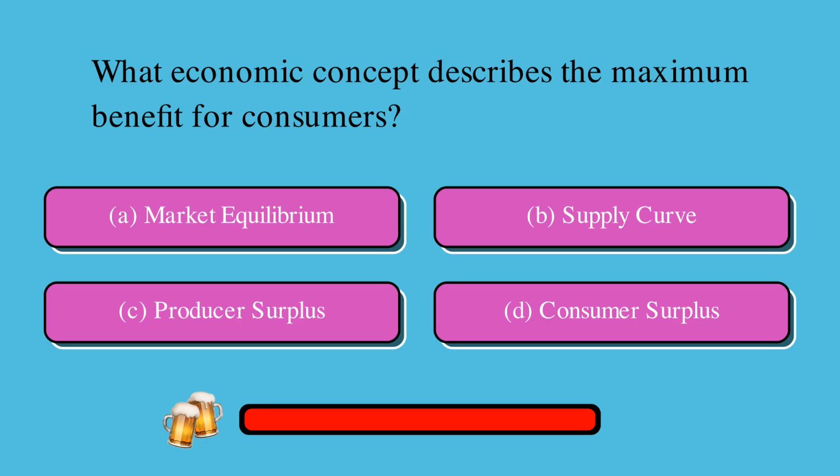What economic concept describes the maximum benefit for consumers? Is it A, market equilibrium, B, supply curve, C, producer surplus, or D, consumer surplus? The correct answer is D, consumer surplus.